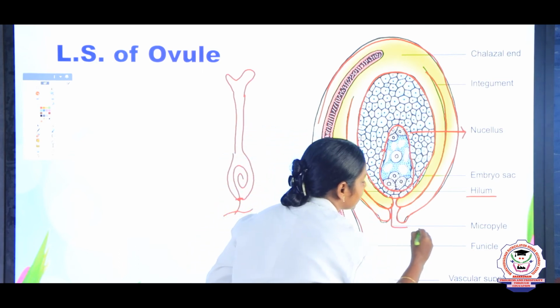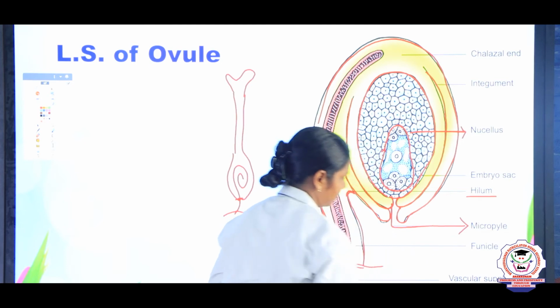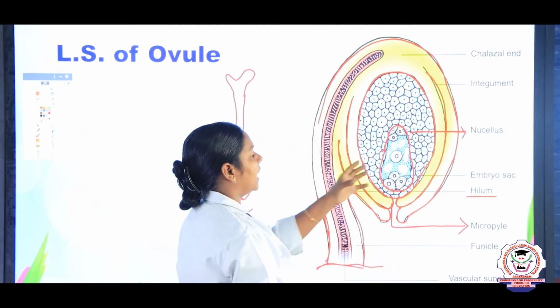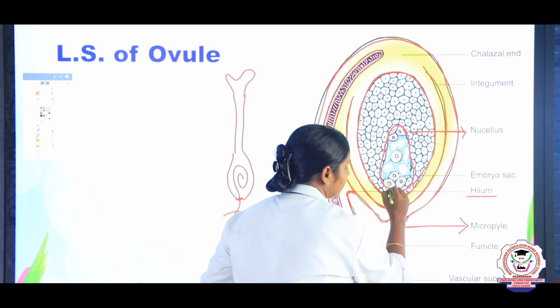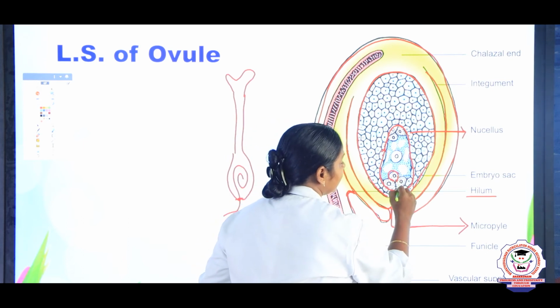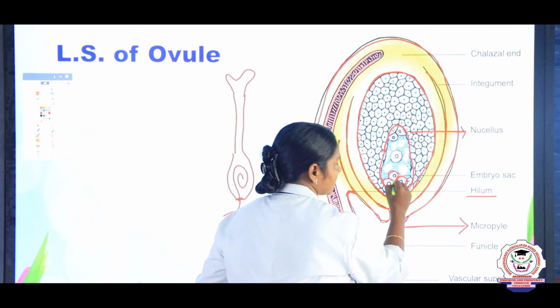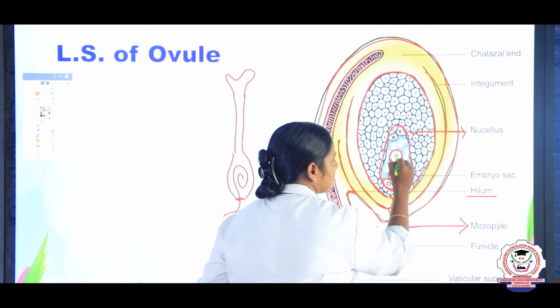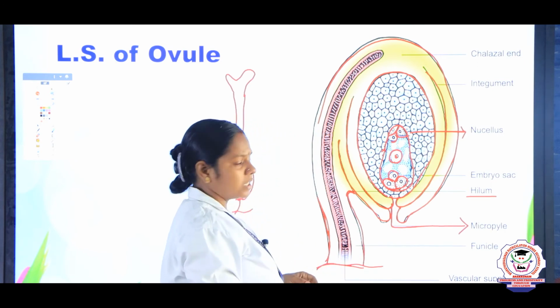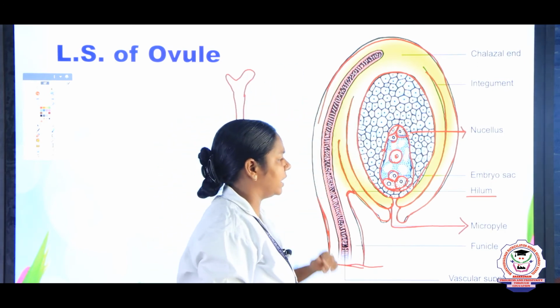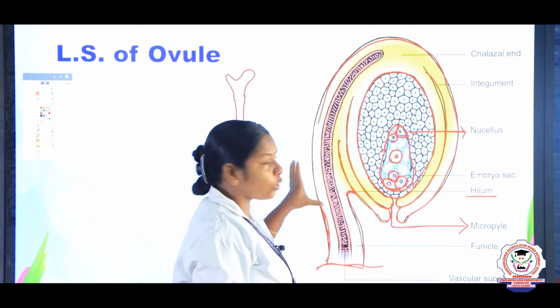This part we call the micropyle. And the embryo sac consists of the egg cell surrounded by the synergids, and the secondary nucleus and the antipodals, right? This we will study later. So this is the structure of the ovule, children.